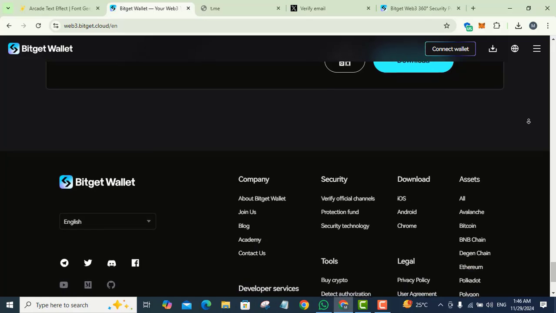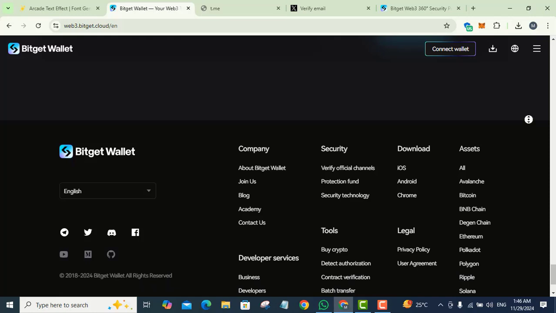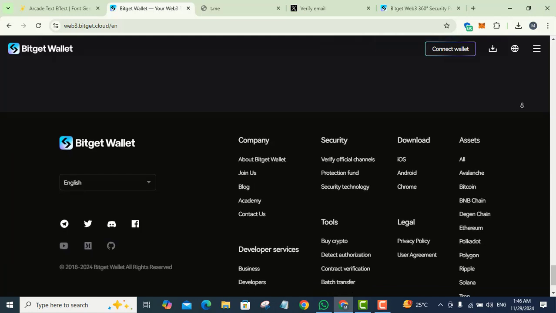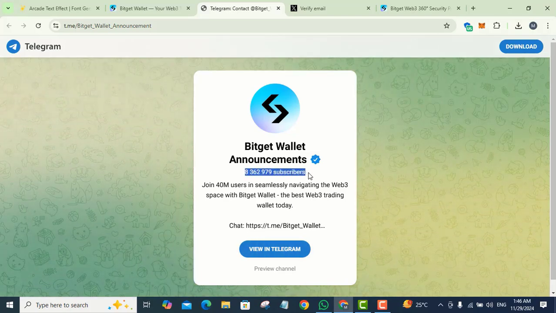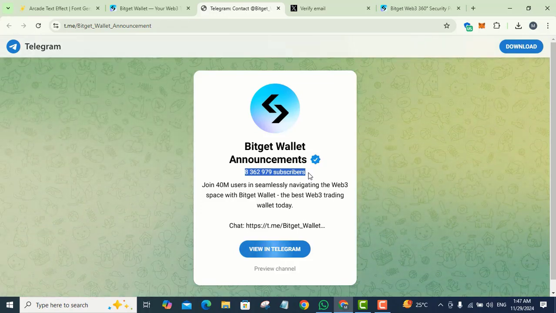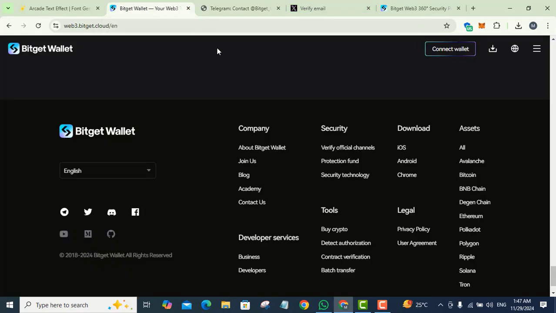In the last, you can see some of its social media communities, in which Telegram, Twitter, Discord, Facebook, YouTube, Medium, and GitHub are given here. You must join these communities to get its news and updates. On Telegram, you can see it has a very huge community. Join 40 million users in seamlessly navigating the Web3 space with BitGet wallet, the best Web3 trading wallet today. Same as you also join its Twitter community, where you can get its updates and its events. You can retweet them to get help.